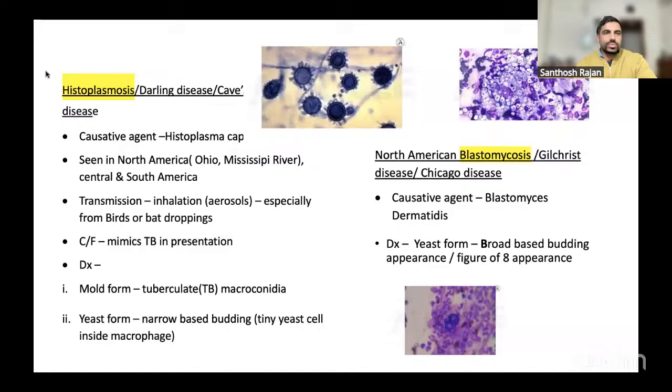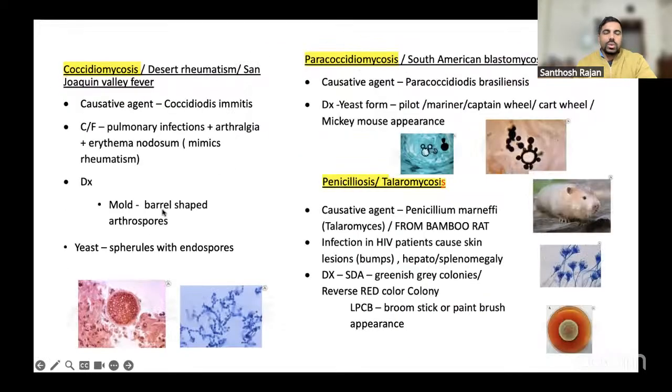Next, coccidioidomycosis, otherwise called desert rheumatism or San Joaquin Valley fever. We call it valley fever. The causative agent is Coccidioides immitis. Here also you will have pulmonary infection plus arthralgia and erythema nodosum, which means it looks very similar to rheumatic fever, rheumatoid arthritis, whatever you can say. Rheumatoid arthritis would be the right word.